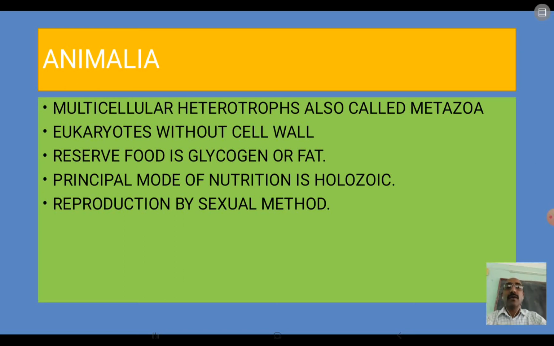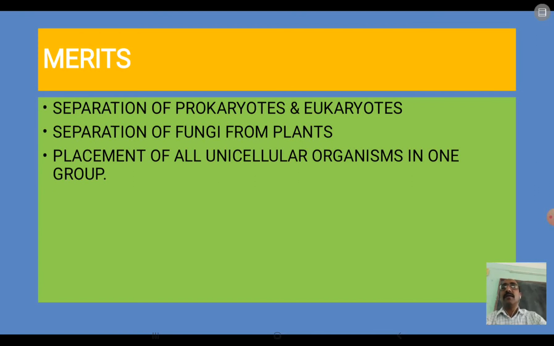Now, even though all the living organisms have been categorized into 5 types basing on some of the characters, still this system of classification has some merits as well as some demerits. Some of the merits include, here the prokaryotes and eukaryotes have been separately placed, isn't it?